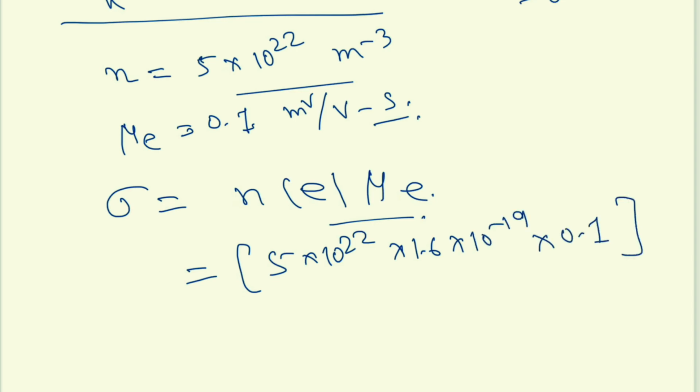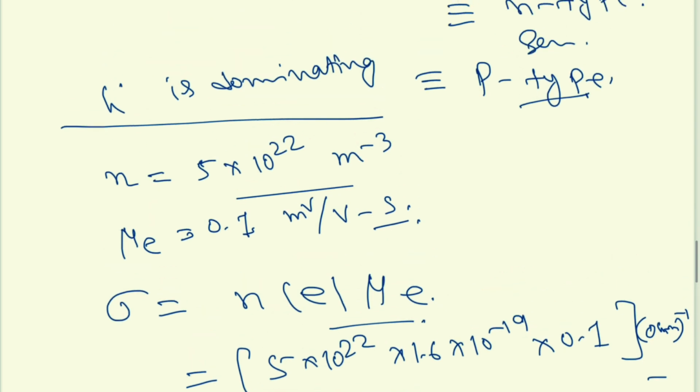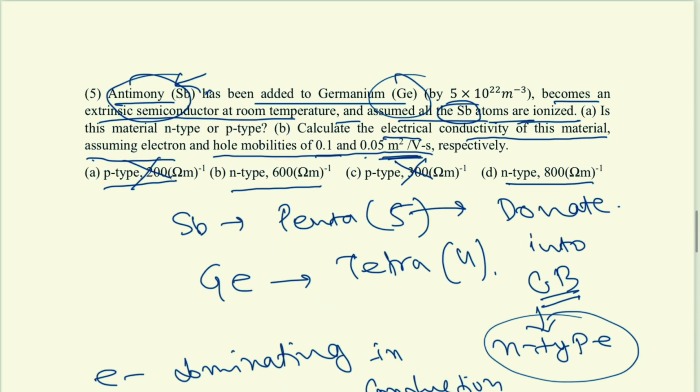That would be in ohm meter whole inverse, right? So that should come to 800 ohm meter whole inverse. So what is the answer here? It would be answer D.